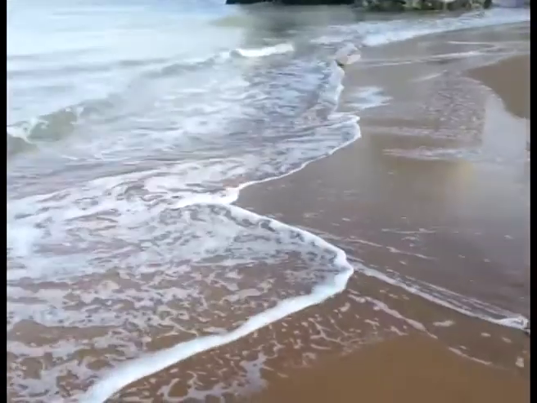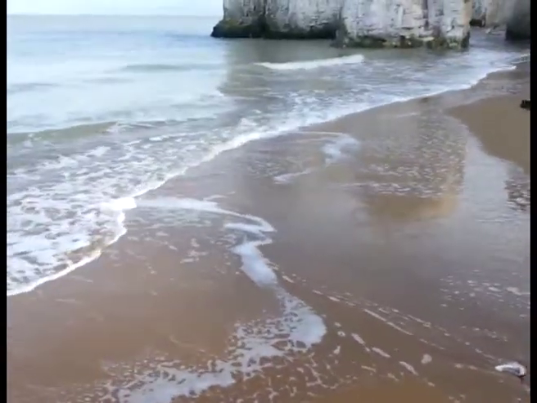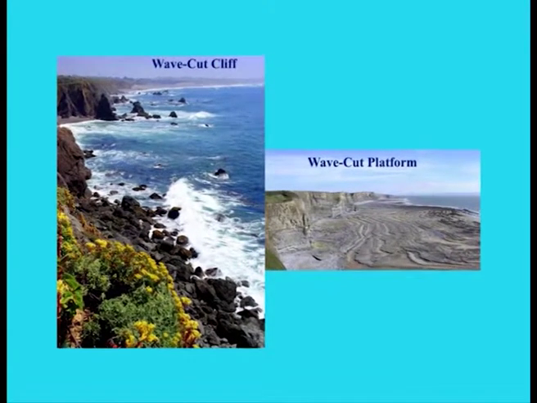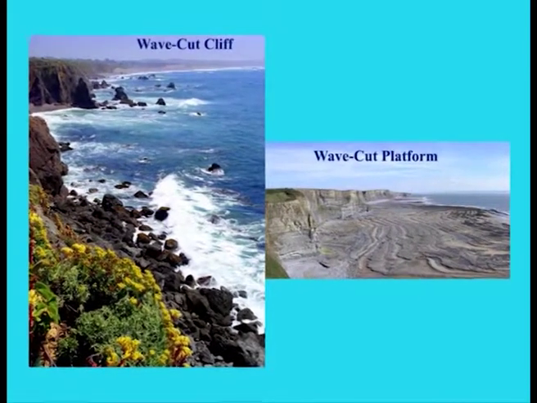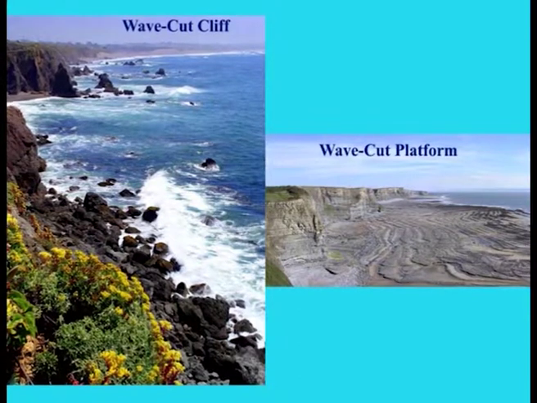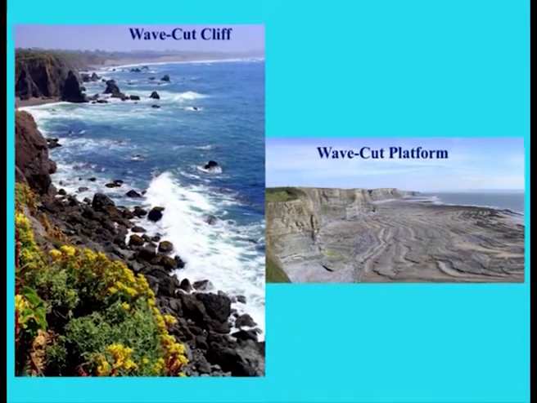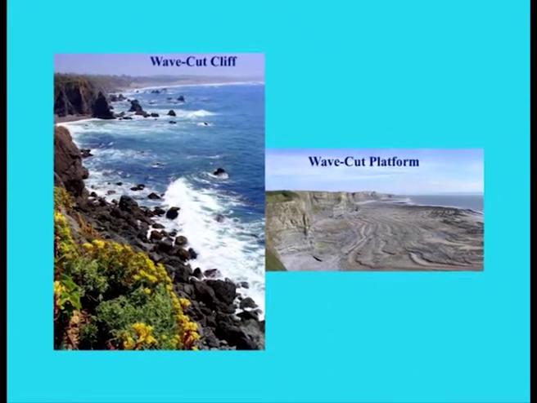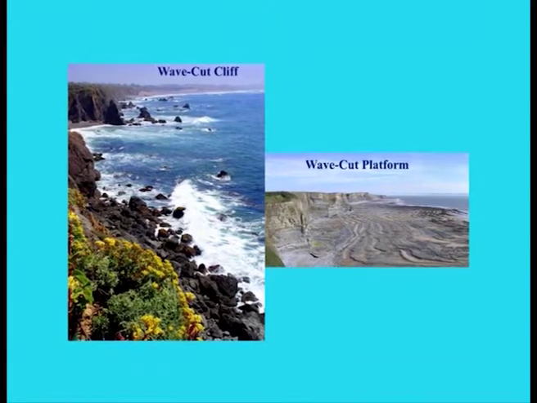Transportation is the movement of material in the sea and along the coast by waves. The movement of material along the coast is called longshore drift. Deposition is when eroded material is dropped by the constructive waves. Features produced by shoreline erosion include wave-cut cliffs, which originate from the cutting action of the surf against the base of coastal land, wave-cut platforms, relatively flat, bench-like surfaces left behind by receding cliffs, and sea arches and sea stacks.